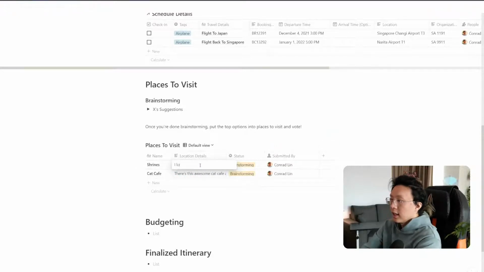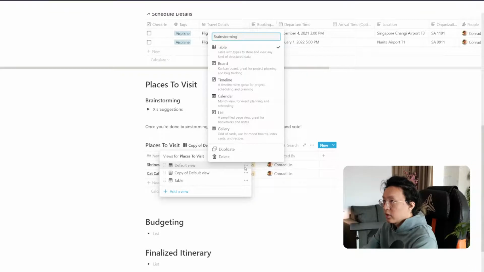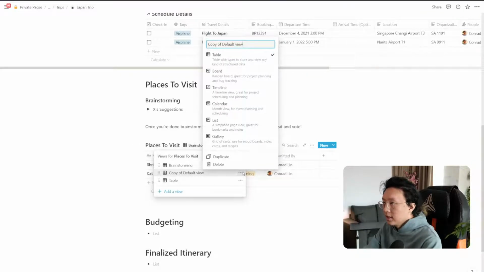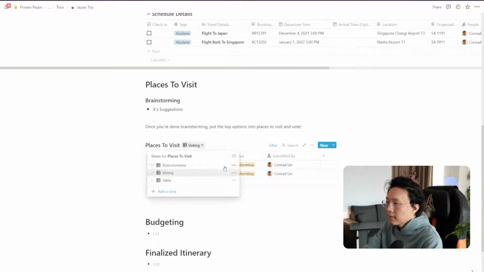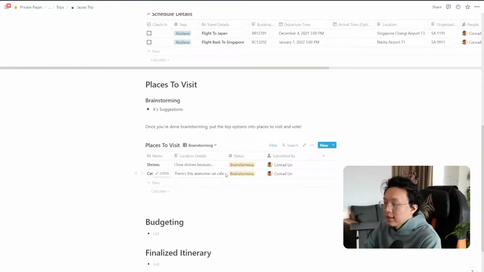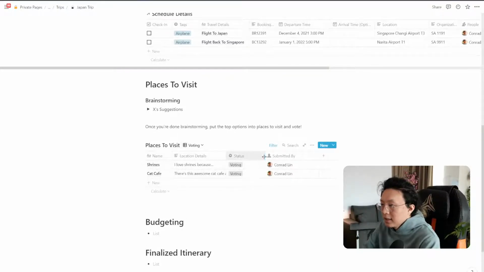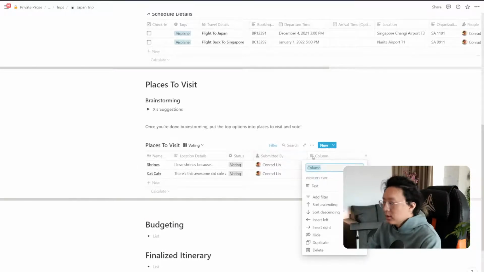Same thing here is that I love shrines because, so this is the default view. So what I'm going to do is I'm going to make this the brainstorming view, brainstorming. And then what we can do here in the second view, this is the voting stage. Okay. So for voting, we can put voting here, and then we can go ahead and make this filter is voting. So for example, if I'm inside the shrines and then we decide that, hey, we want to start voting on this thing, so we move this, and then let's say we move this. So in voting, we have these sections, right? And then what we can do is we can put votes. So votes, and then this can be people.